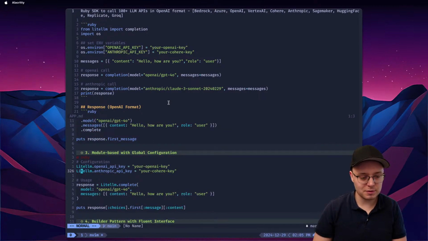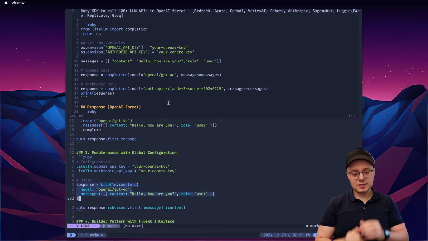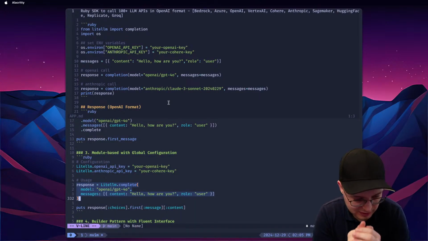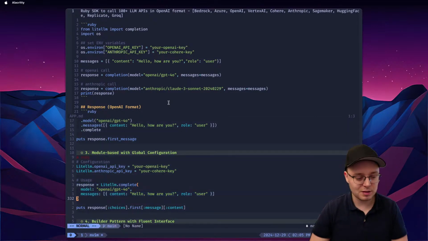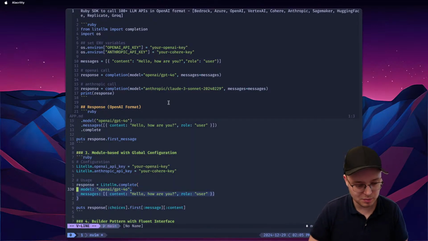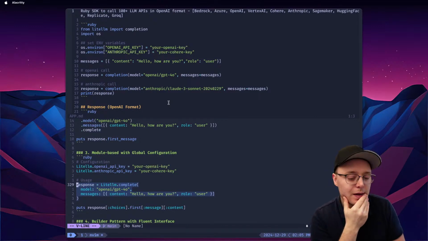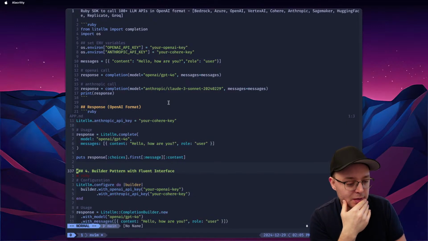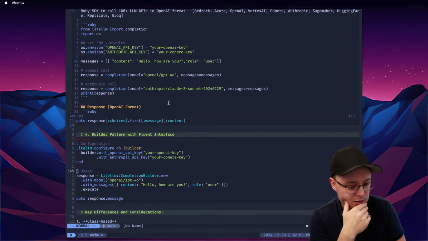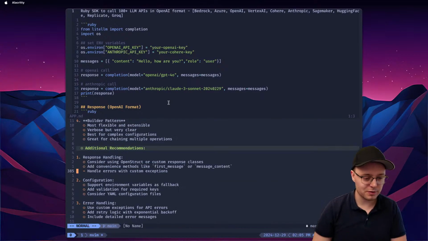Module based with global configuration. Okay, let's see. So not a big fan of this. Well, this is actually, not going to lie, looks very simple. So we can combine the first approach where we have a client, but by default, you don't have to use the client. You can just use this and it'll work just fine, which I like very much. And the last one, builder pattern with fluent interface. No, I don't like fluent interfaces.